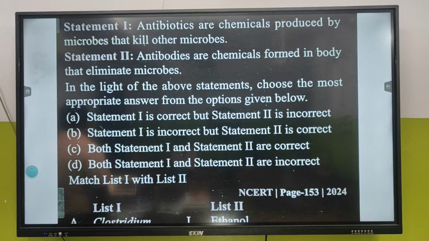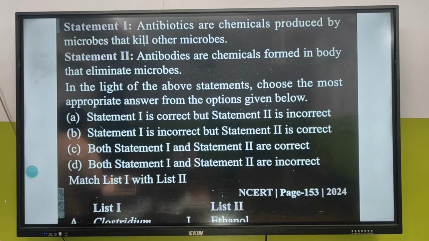Antibiotics are chemicals produced by microbes that kill other microbes. ठीक है? Antibodies are chemicals formed in body that eliminate microbes. Okay, eliminate microbes. Statement 1 is correct, but statement 2 is incorrect.